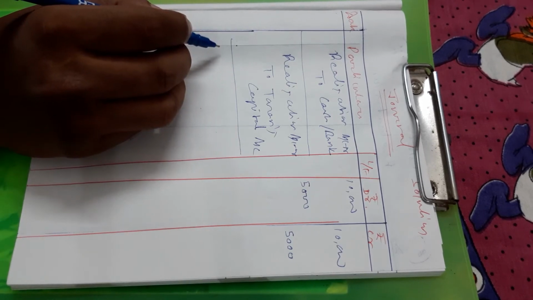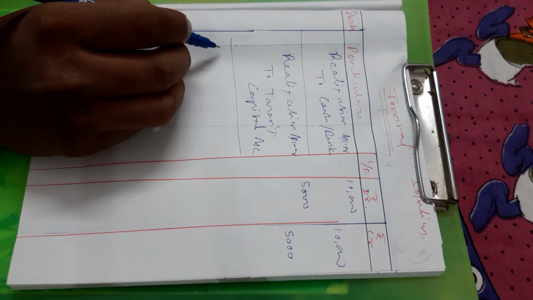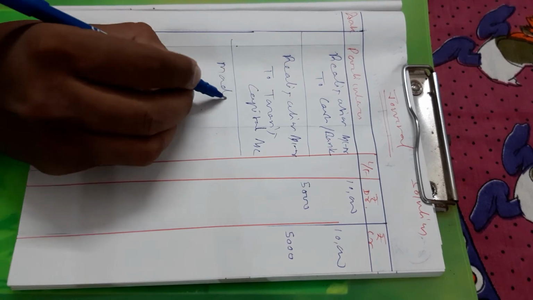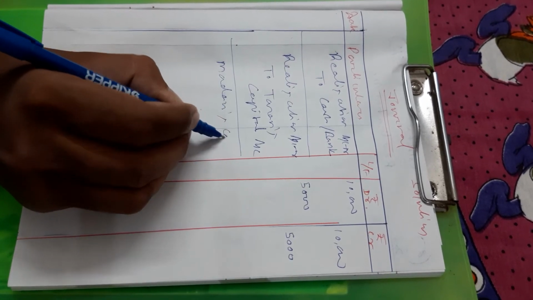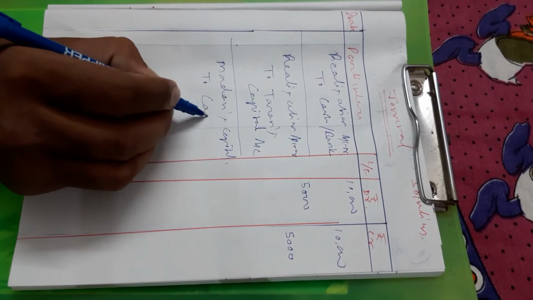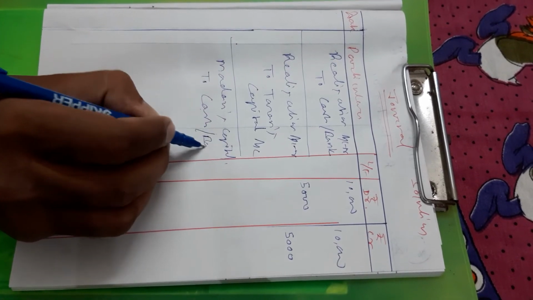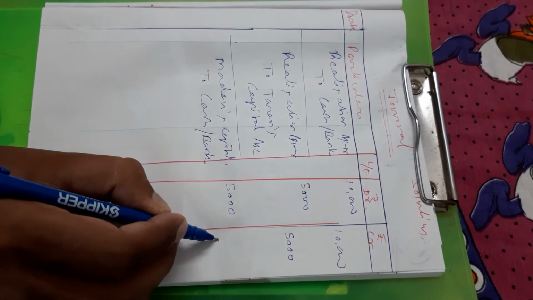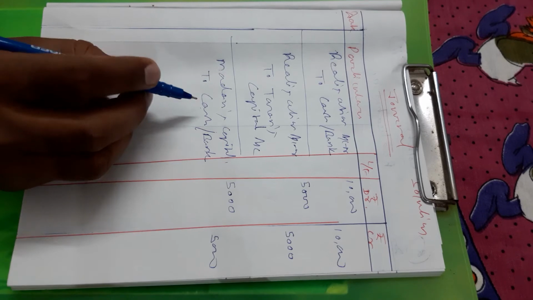Next question. Realization expenses of 5,000 were paid by the firm on behalf of Madan. On whose behalf? Madan. So here you will write Madan capital account debit to cash or bank, 5,000. Clear?